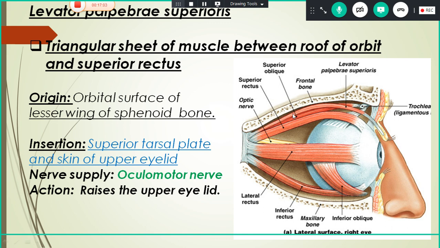Only if you dissect the orbit can you see it. It is a triangular sheet of muscle between the roof of the orbit and the superior rectus muscle. It arises from the sphenoid bone and is inserted into the skin of the upper eyelid.